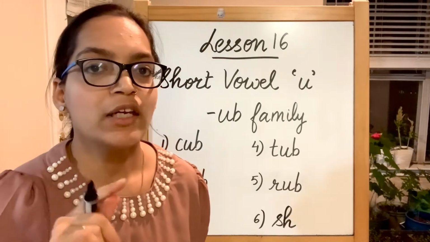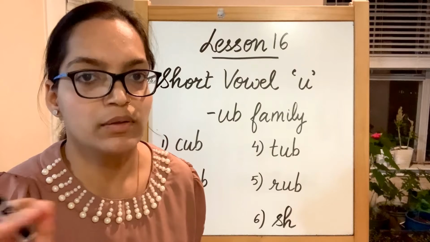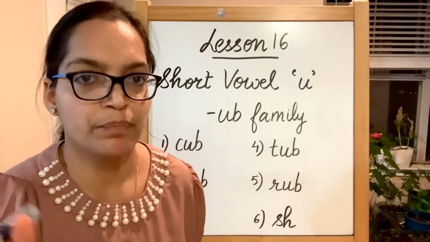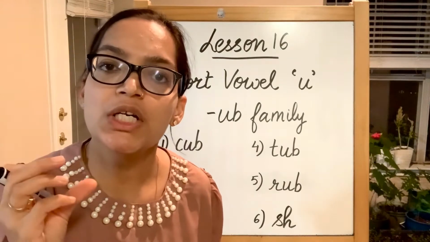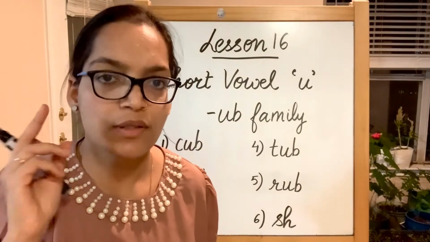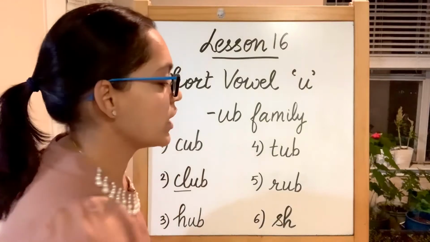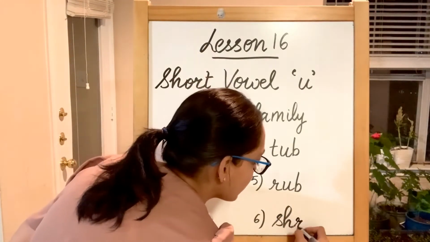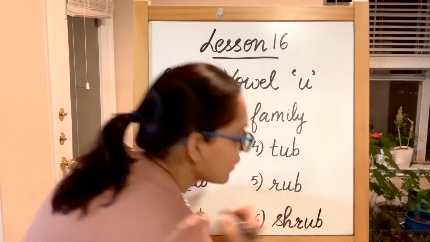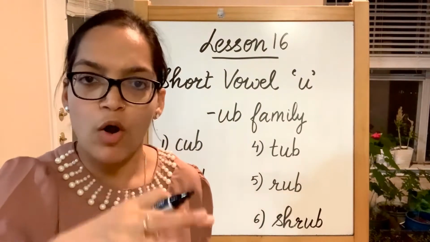I cannot write shub because that will be shub. If you hear it properly and break down the sound, you'll hear shrub. R sound cannot be missed. So sh becomes shrub. Shrub is a small tree.